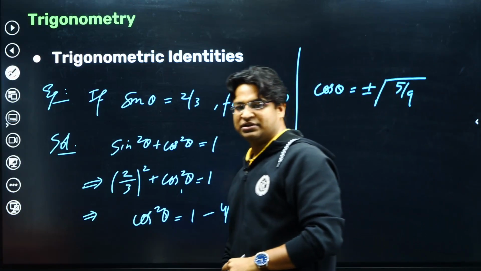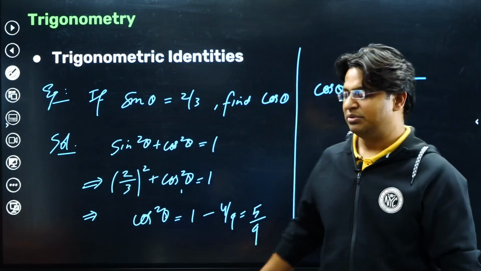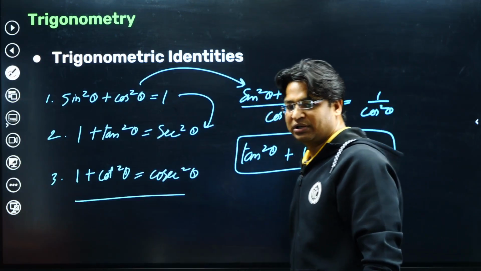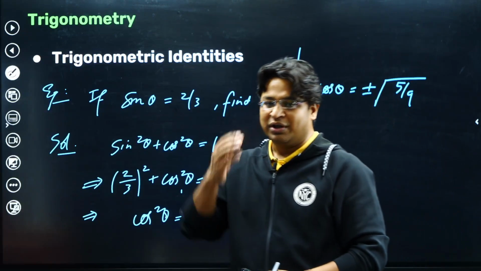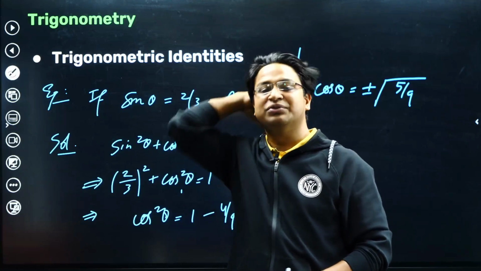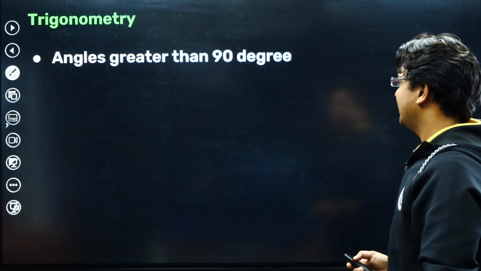All right, so like this, if you have sine theta, you'll be able to find the value of cos theta. Similar things can be done with tan, cot and others. So these are trigonometric identities. You need to remember those. There are others also, but I'm telling you the bare minimum that you need to know at this point to become efficient in physics. All right, now